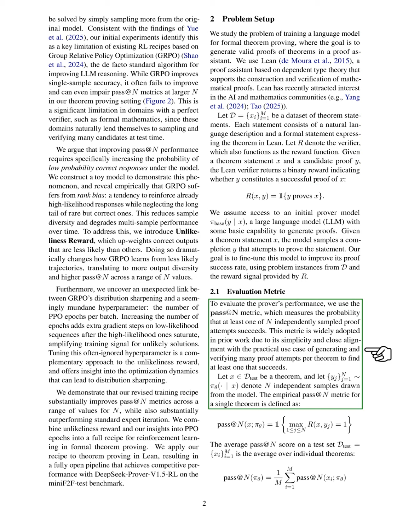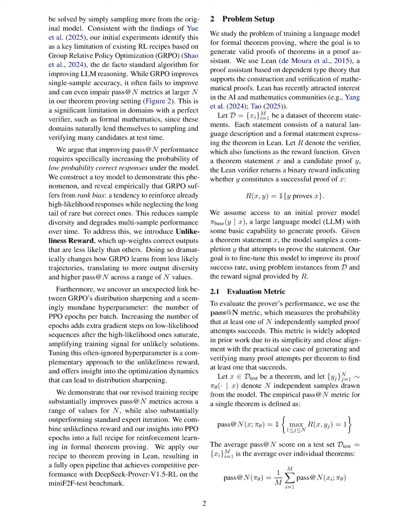To assess the prover's performance, we use the pass at n metric, which indicates the likelihood that at least one of n independently sampled proof attempts is successful. This metric is practical for generating and verifying multiple proof attempts to find at least one that works. We define the empirical pass at n for a single theorem and calculate the average pass at n score across our test set, which helps us understand the effectiveness of our RL approach. A high pass at n score suggests that we are likely to receive positive rewards when sampling multiple completions for each problem.